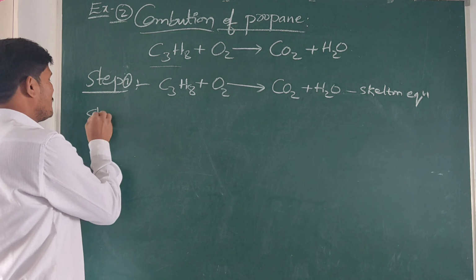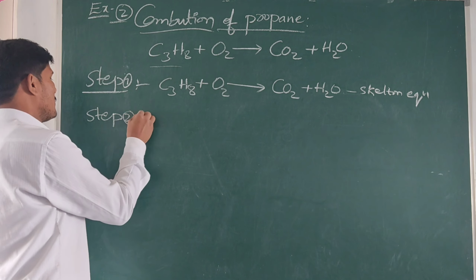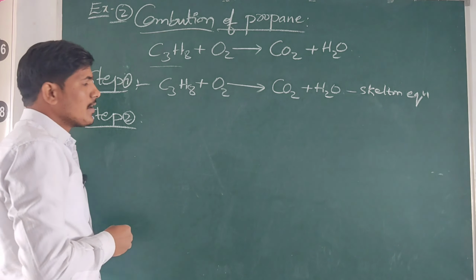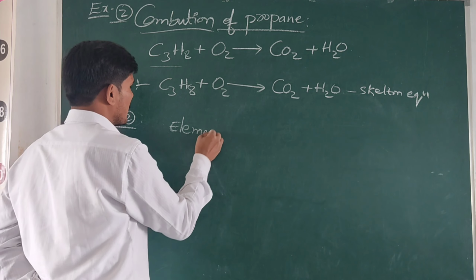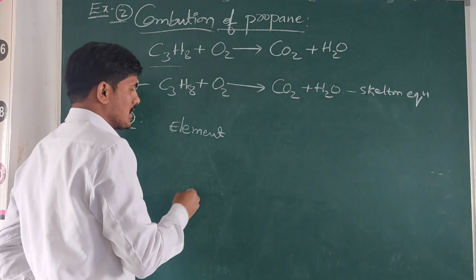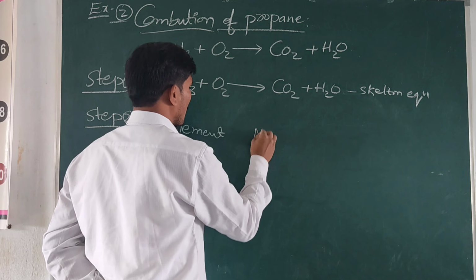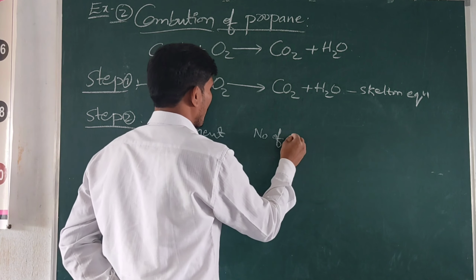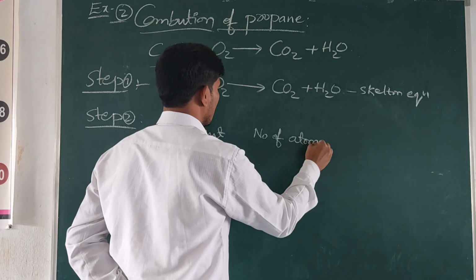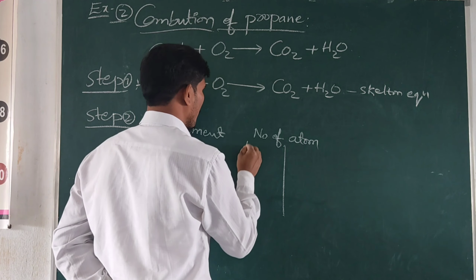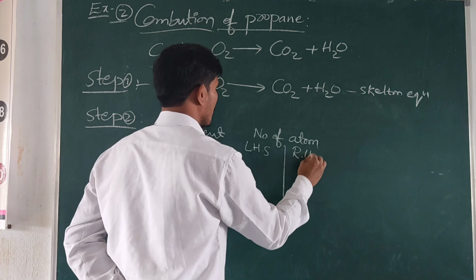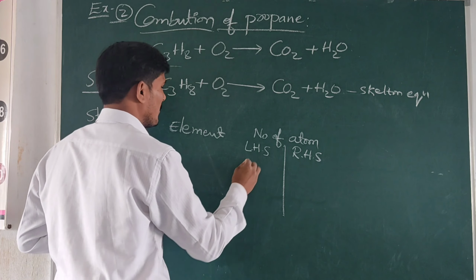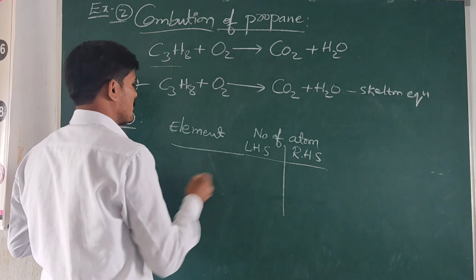In step 2, very important: here observe the elements and the number of atoms present in the chemical equation on the left side, LHS, left hand side, and RHS, right hand side.